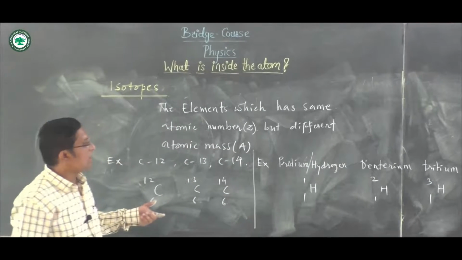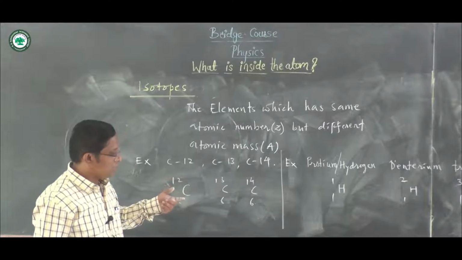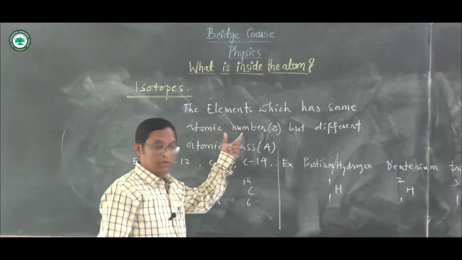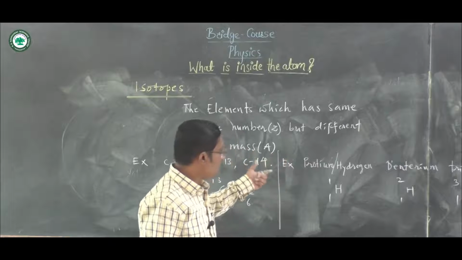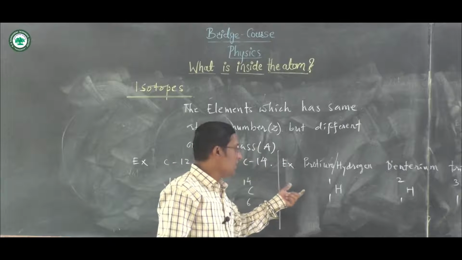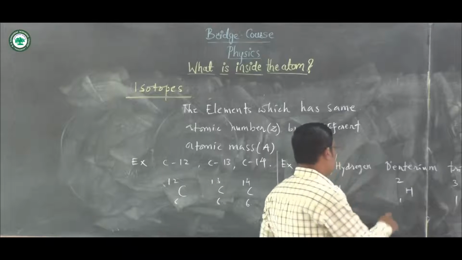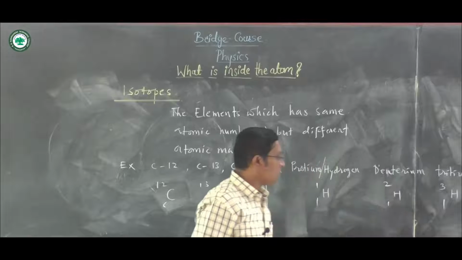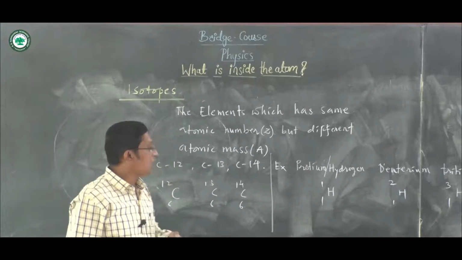Means the same element is observed in nature in different forms, which have the same atomic number but different atomic weights. Examples are in front of you. One is the hydrogen atom. It has 3 isotopes: hydrogen, deuterium and tritium. Then there is carbon 12, carbon 13 and carbon 14.